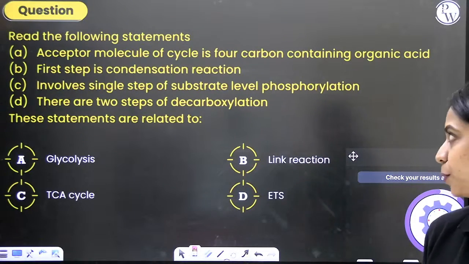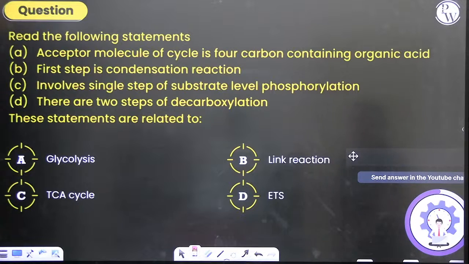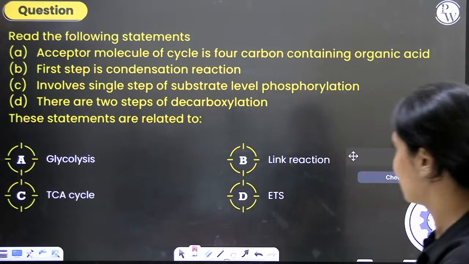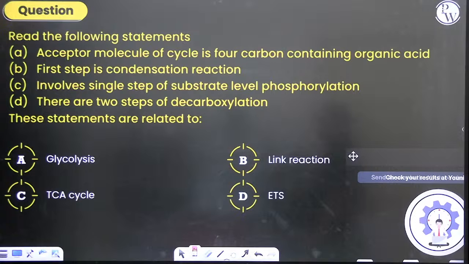Read the following statements. What are they related to? Accept a molecule is a 4-carbon containing organic acid. First step is condensation reaction. It involves a single step of substrate level phosphorylation. There are 2 steps of decarboxylation. Most of you have answered correctly. Soumya is saying B, 2 steps of decarboxylation.